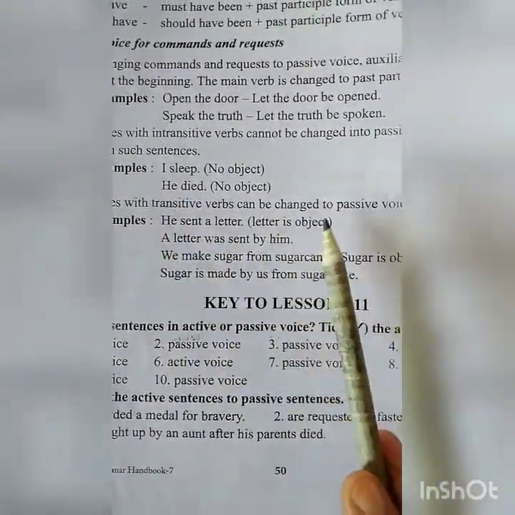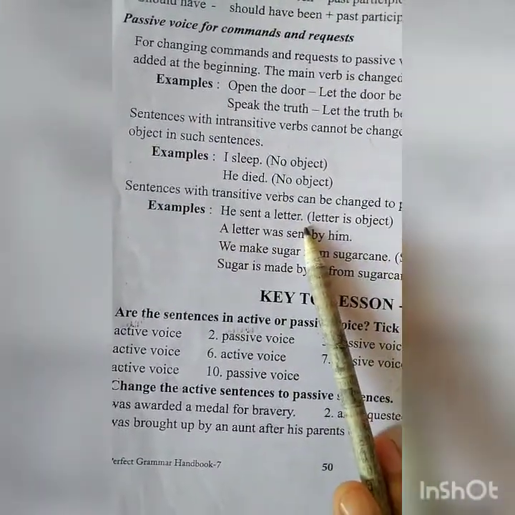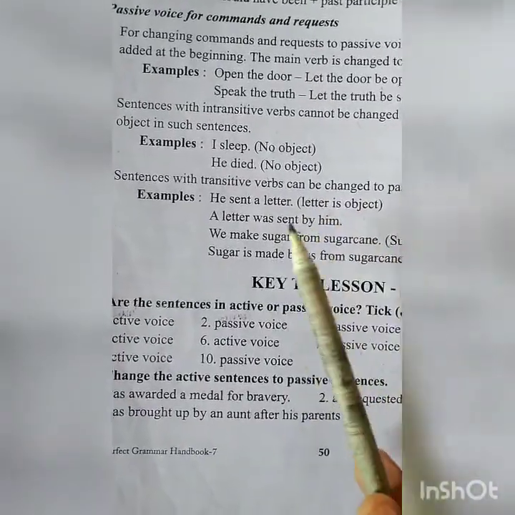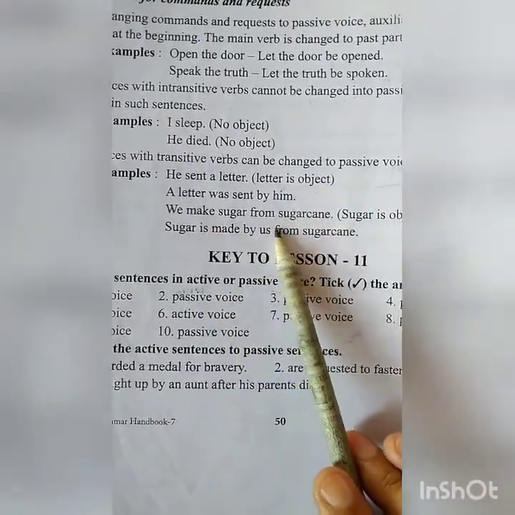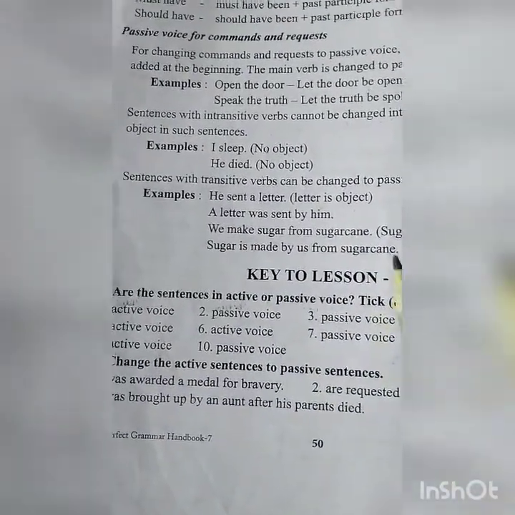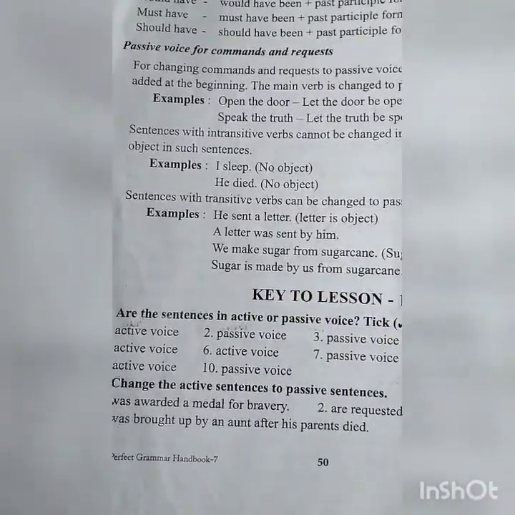Sentences with transitive verbs can be changed to passive voice. For example, he sent a letter. Over here the letter is the object. You can change this sentence into passive. See, a letter was sent by him. We make sugar from sugar cane. Sugar is object over here. You can change this sentence into passive voice. Sugar is made by us from sugar cane.